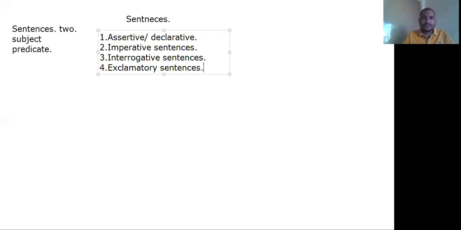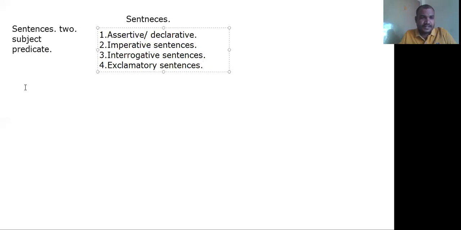So how many types of sentences are there? There are four types of sentences: assertive or declarative sentences, imperative sentences, interrogative sentences, and exclamatory sentences. These are the four types of sentences. So let's start the discussion of them one by one in detail.